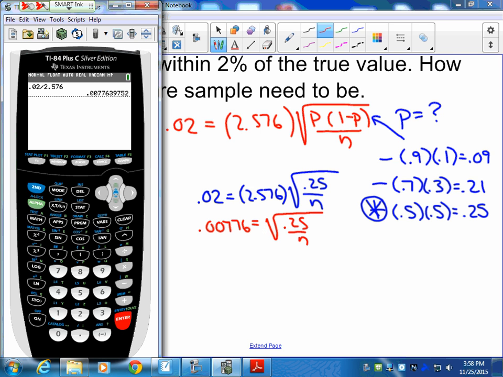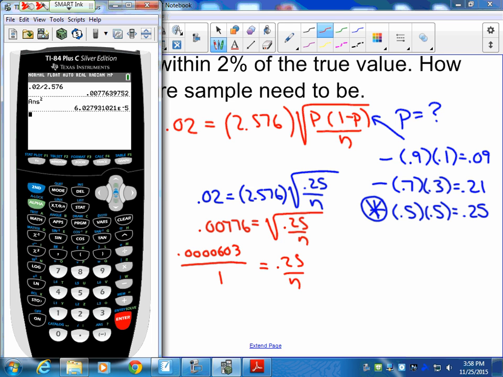Now we're solving, so we're using the undoing steps. How do we undo a square root? We have to square both sides. And you can see we're dealing with some extremely small scientific notation values, 0.0000603, to 3 significant figures. Now I'm just going to put that over 1 so I can cross multiply and solve.